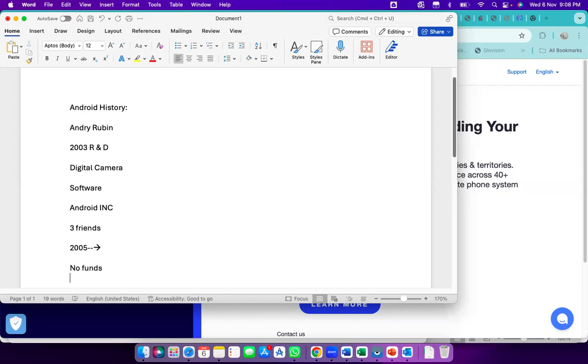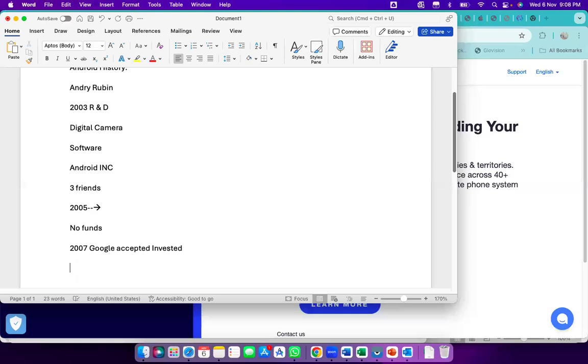Then they approached many companies, including Nokia, Samsung, Symbian, many companies. Finally, in the year 2007, Google accepted their request and invested some amount in this company. Google acquired the Android company and invested some amount in it.